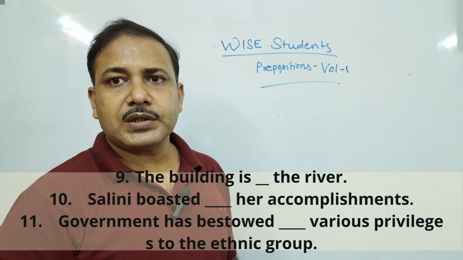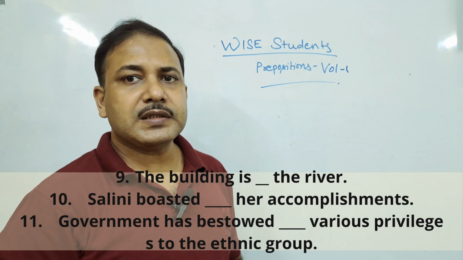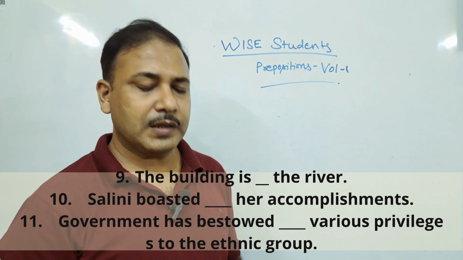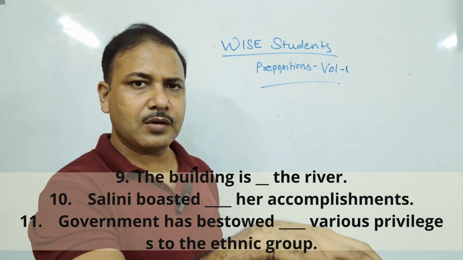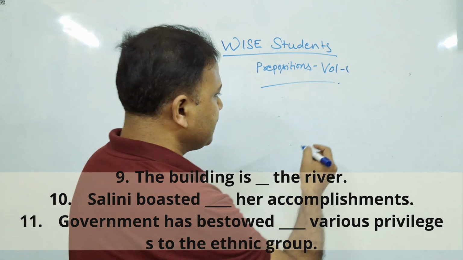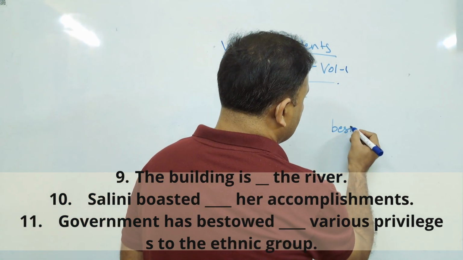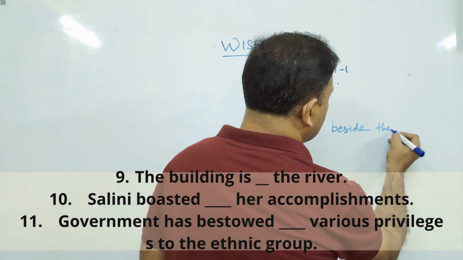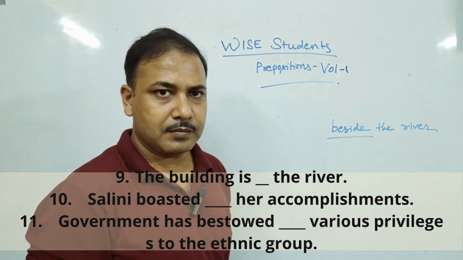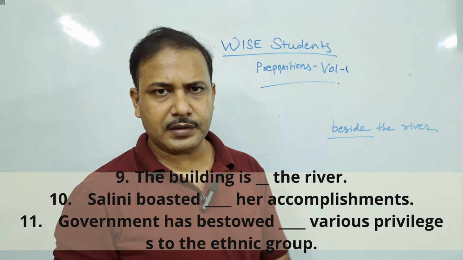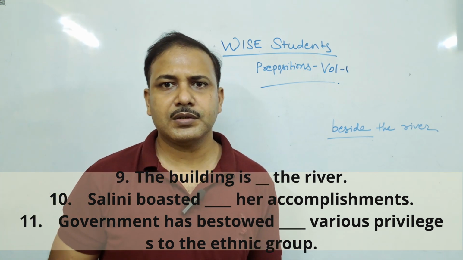We are going to the next question. The building is dash the river. It means it's not on the river, since buildings cannot be built on the river. Beside the river. Beside the river means on the bank of the river, near the river. Okay, that was a pretty easy question.